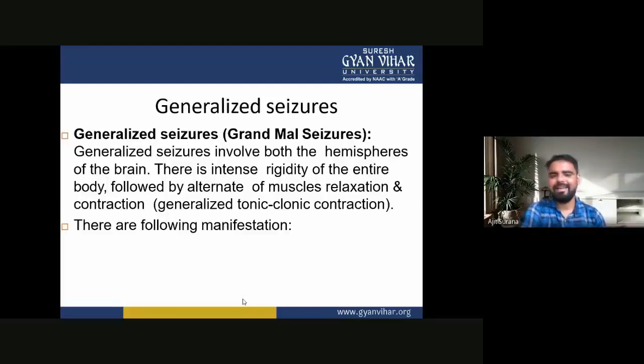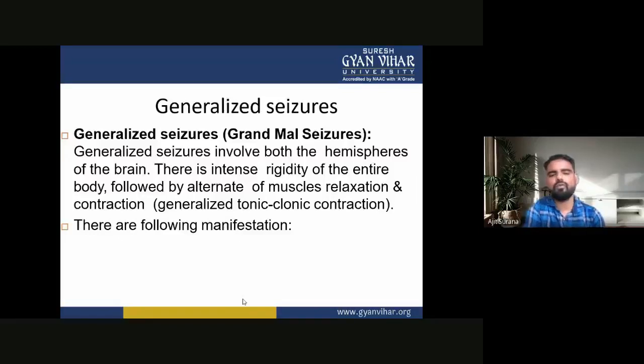There is intense rigidity of the entire body, followed by alternating muscle relaxation and contraction. Generalized tonic-clonic contractions may come in the generalized seizures. So this is all about the generalized seizures.